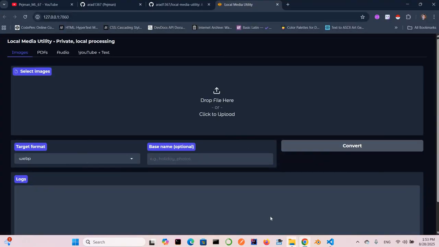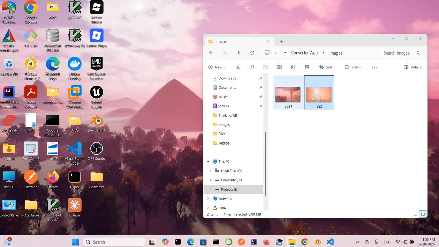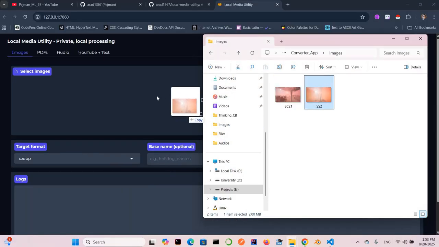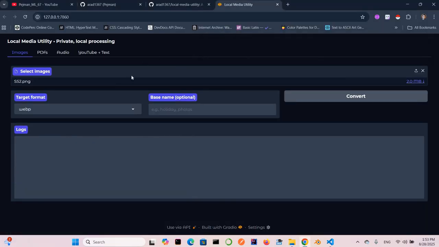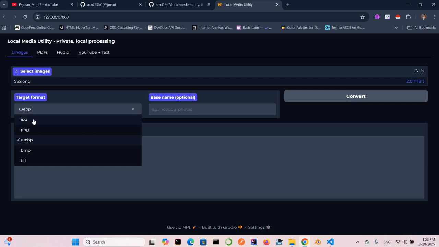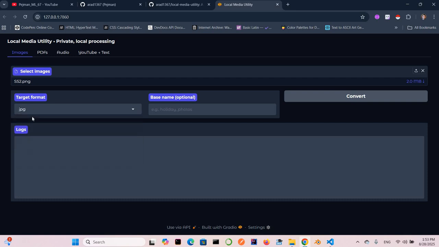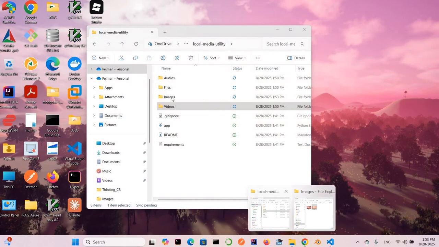So all I need is to just drag and drop this inside of the select image. You can see here I have the image. You can select the target format. For example, in my case, I want to target JPEG, so PNG to JPEG, JPG, and the name is not compulsory, so let's convert and see what happened here.